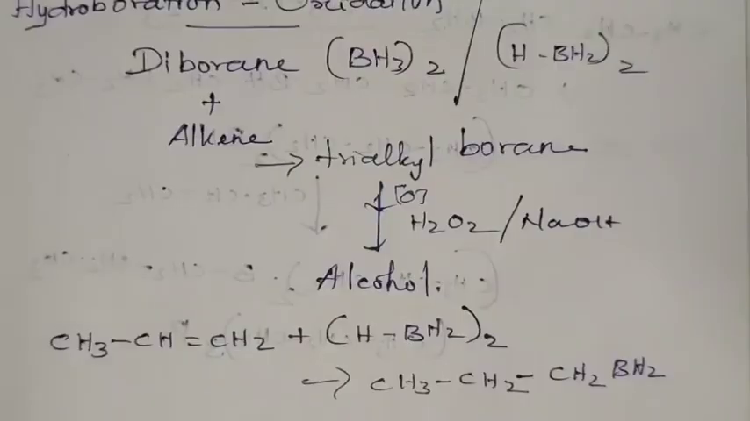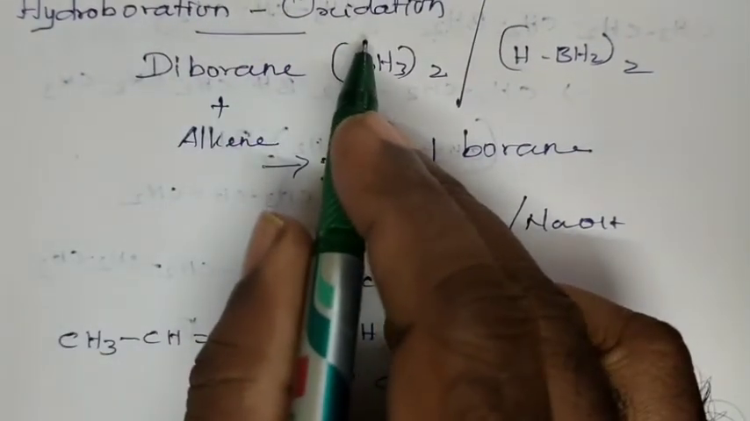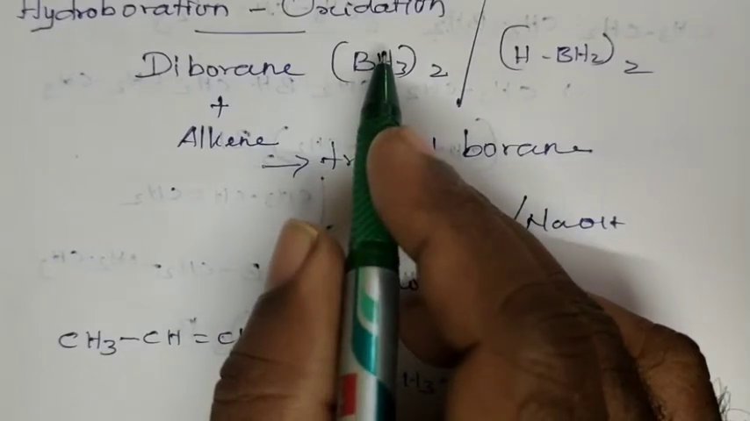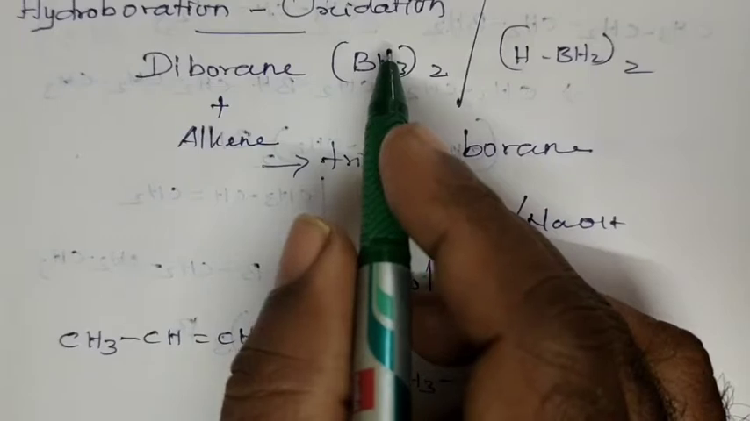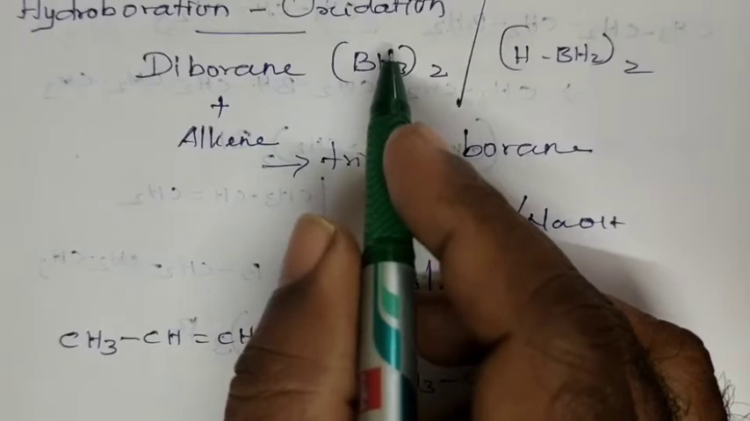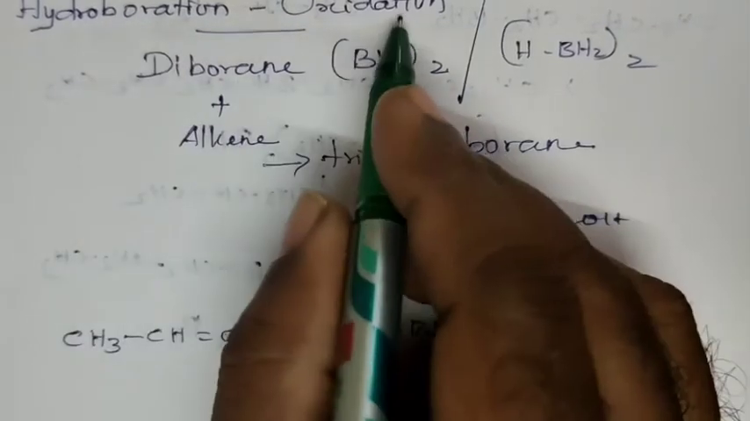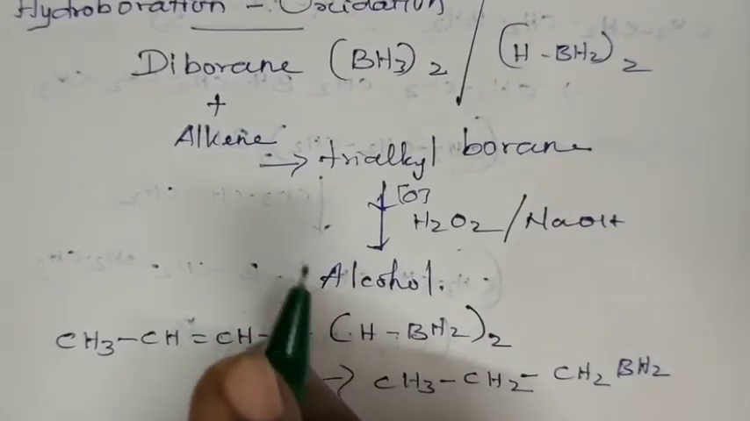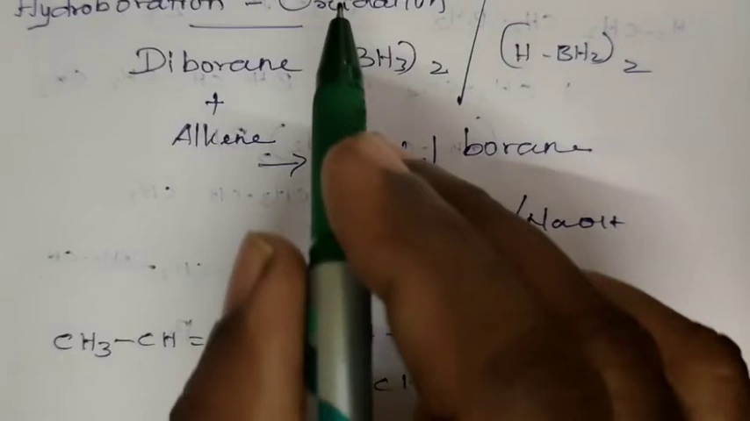The second method for the preparation of alcohol from alkene is hydroboration oxidation. The first method is acid catalyst hydration that we already discussed. Now we are going to study the second method of preparation of alcohol from alkene. The method is called hydroboration and oxidation. Hydroboration means addition of boron and hydrogen, followed by oxidation.